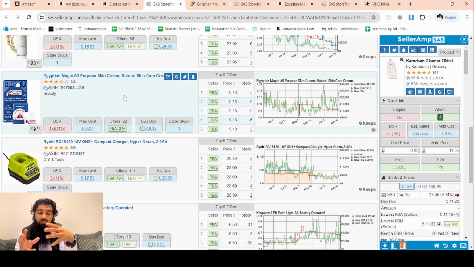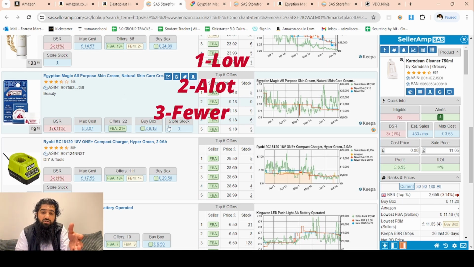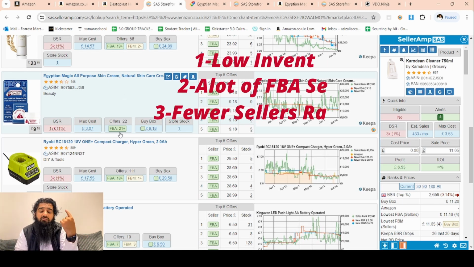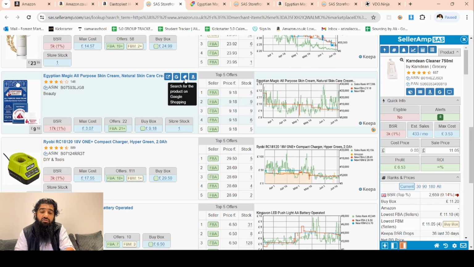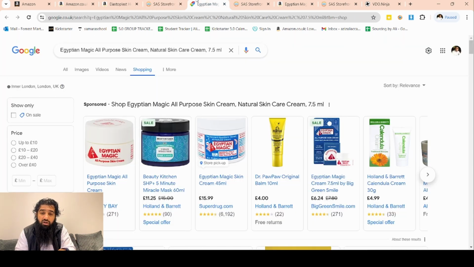So these are some of the indicators that would tell us that these are online arbitrage products: the fact that this guy just got 1 unit in stock, the fact that there are 21 plus sellers. This could be an online arbitrage product because there are so many sellers. So I straight away looked it up on Google. I think it's the same product for 425.